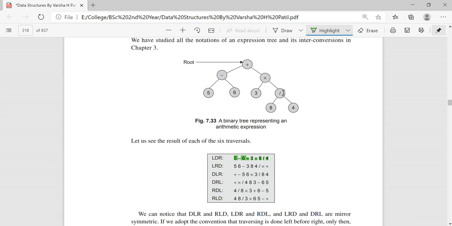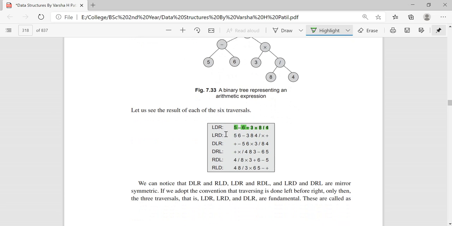Again you come back here: right, slash, left and right. So DLR: if there is a left child, again you apply DLR. D already listed, then L, R. Here it's finished, so you come back here, D, L. Here again you have a right child, so again D, L and R. This is how your DLR will be.